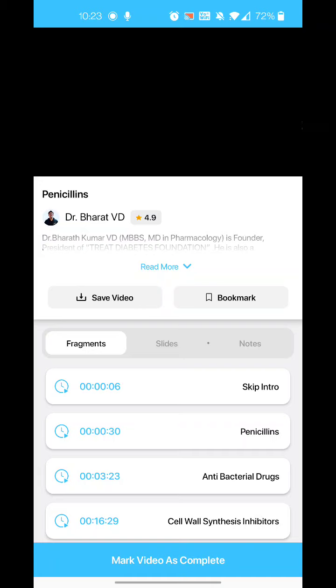So the general rule is all antimicrobials are not antibiotics, but all antibiotics are antimicrobials. Let me repeat, all antibiotics are antimicrobials, but all antimicrobials are not antibiotics, because the rule is antibiotics should be obtained from one organism and it should kill the other organism. But synthetic drugs are not obtained from any organism, but they will kill the bacteria. They all come under a broad term that is called antimicrobials. So we are discussing here the antibacterial drugs.